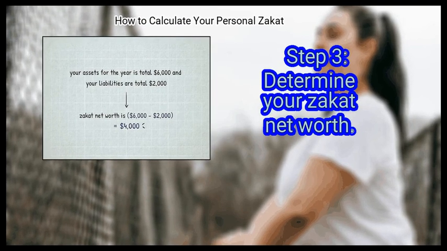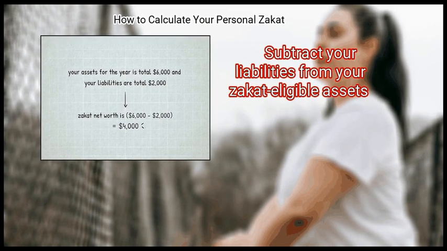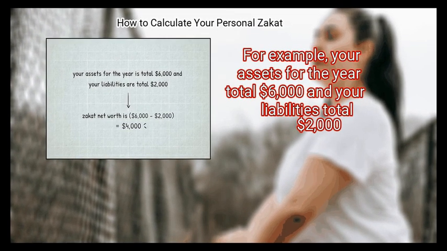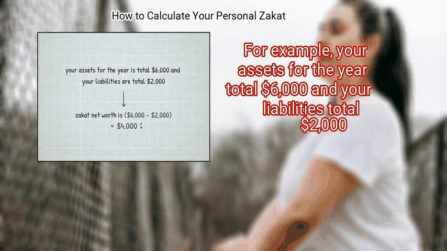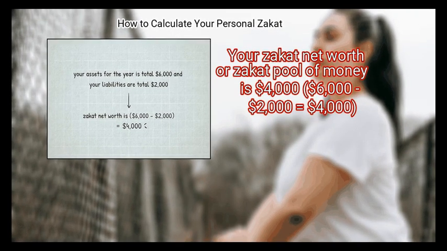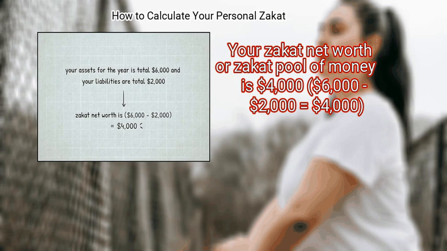Finally, determine your zakat net worth. Subtract your liabilities from your zakat eligible assets. For example, your assets for the year total $6,000 and your liabilities total $2,000. Your zakat net worth, or zakat pool of money, is $4,000. $6,000 minus $2,000 equals $4,000.